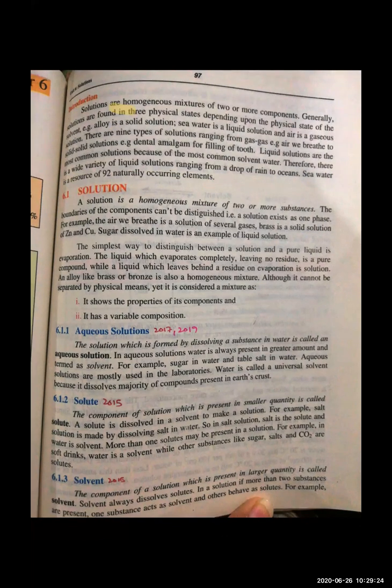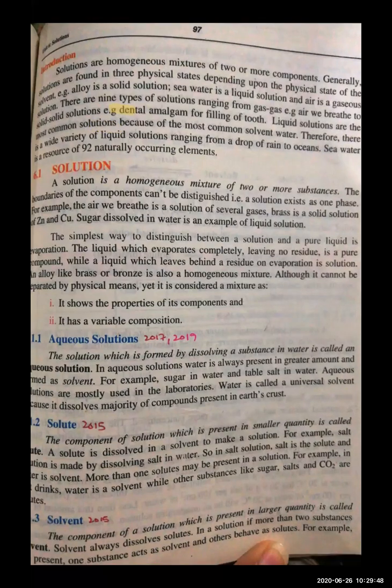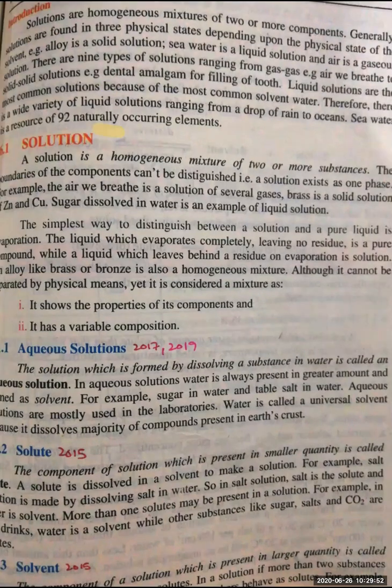Now we are moving towards the proper definition of solution. These terminologies can come in your exams with 2 marks, and you have to write down the definition along with 1 or 2 examples, so that there will be no deduction of your marks, right? A solution is basically a homogeneous mixture. Homogeneous is an important word. If you miss it, you will lose marks.